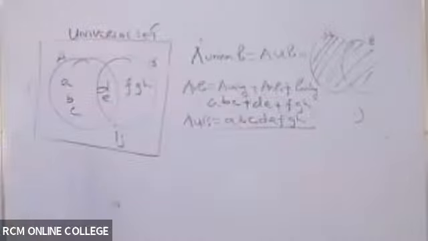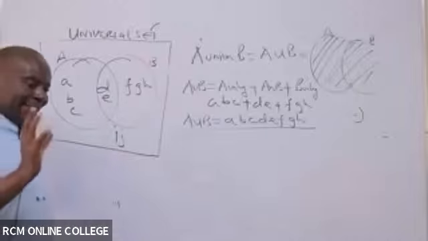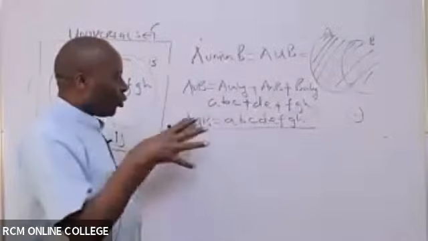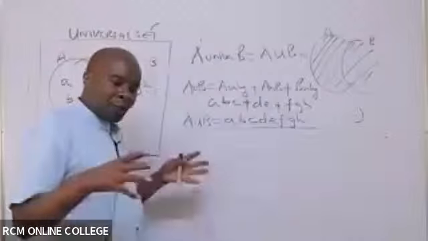So whenever you talk of A union B, you must always be thinking about uniting the two sets. The two sets are marrying.